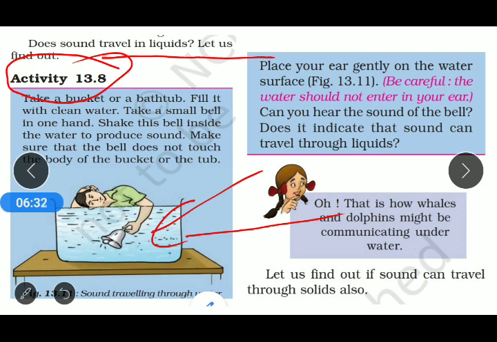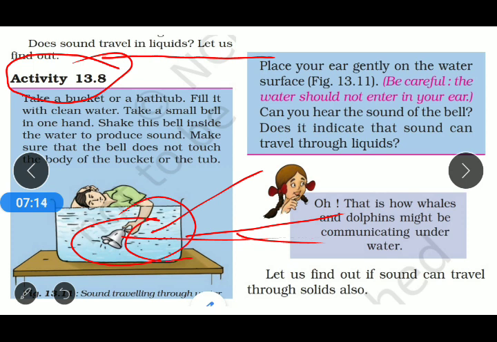After that, how are we going to do it? We just take the ball and put it inside the water, like it is shown in the picture. Here you can see that we are putting the ball inside the water, and after that we try to shake that ball. When we are shaking the ball, it gets vibrated. That means we are making some kind of effort inside the water, and due to that it produces sound.